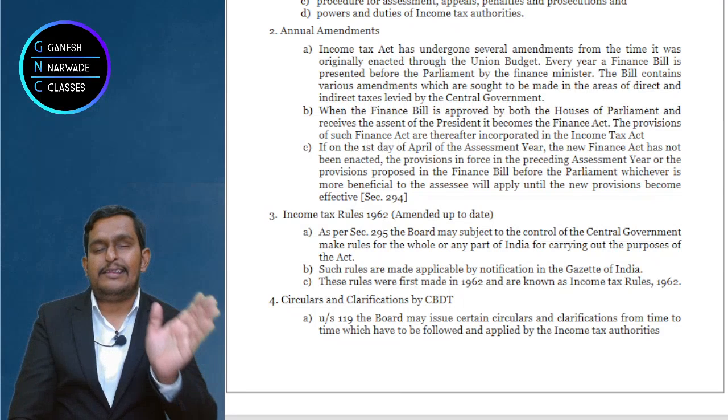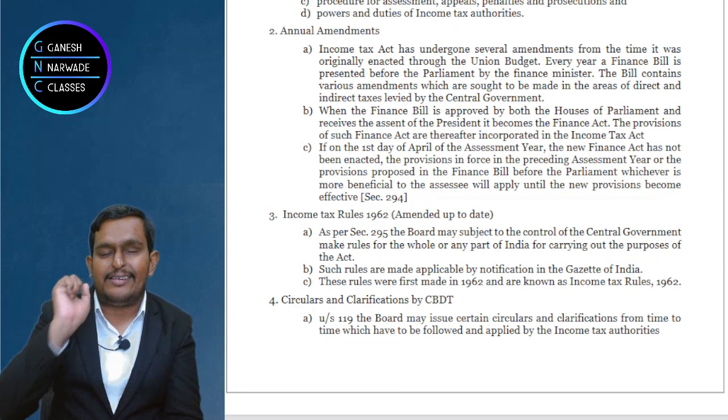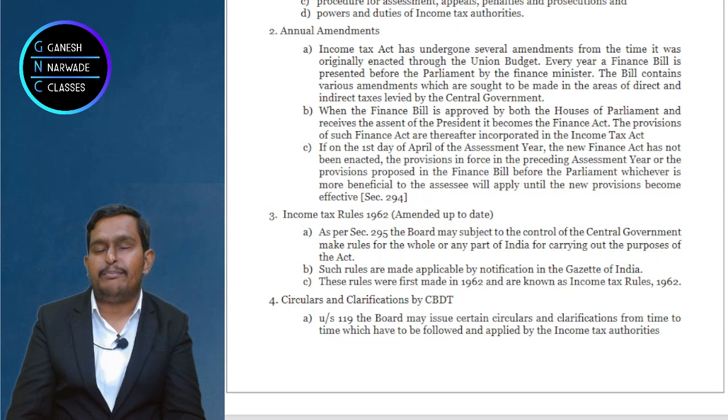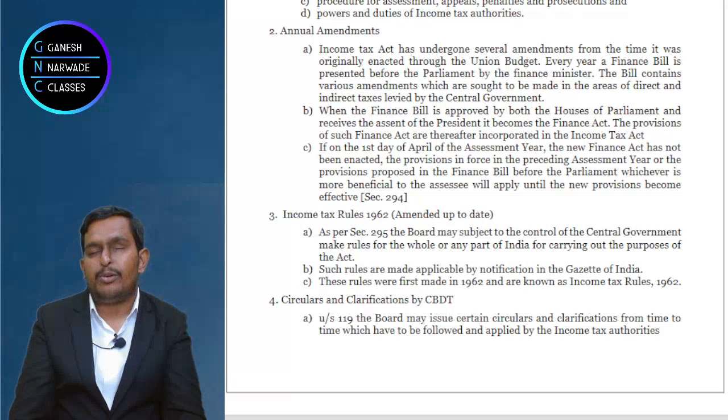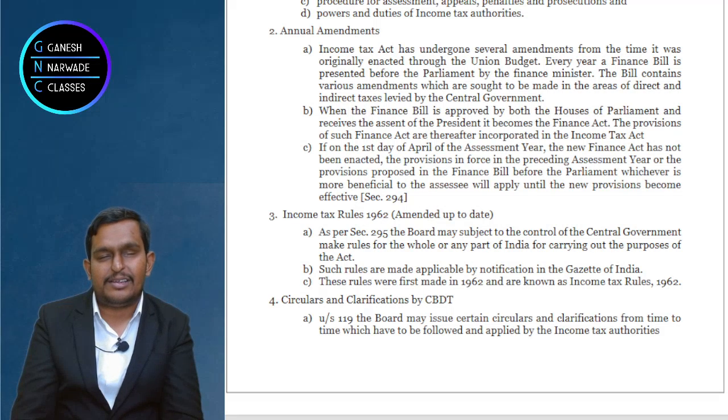When they present it in the Parliament before Lok Sabha and Rajya Sabha, we call it a bill. And finally, when Lok Sabha approves, Rajya Sabha approves, and the President signs, it becomes an act. Then it is put on the e-Gazette website. E-Gazette is the government's version. Whatever the government has to say, it will put on that website.